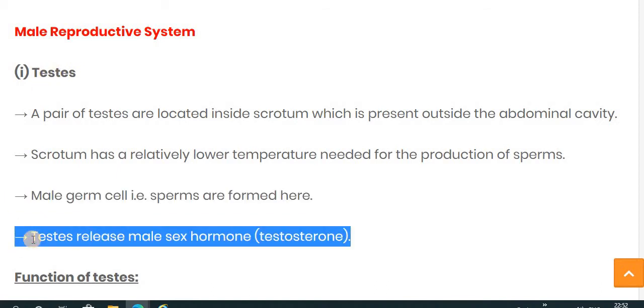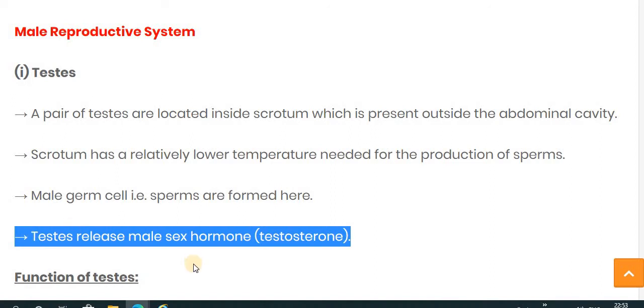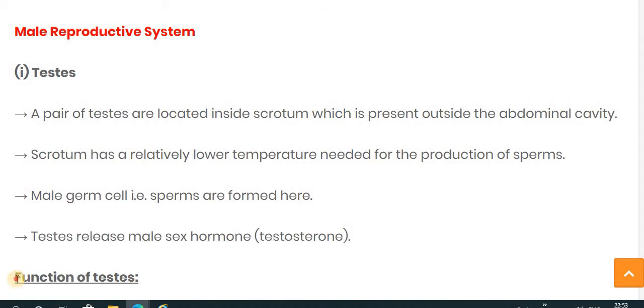Another function of the testes is that they release a male sex hormone called testosterone. So the testes produce the male germ cell, the sperm, and also release the male sex hormone testosterone. Now let's see the functions of the testes.